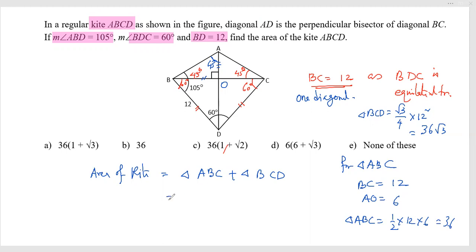So the area of the kite is the ABC area, which is 36, plus the BCD area, 36 root 3. Taking 36 common, root 3 plus 1. So 36 into root 3 plus 1, which is option A. Option A is the area of the kite by this way.